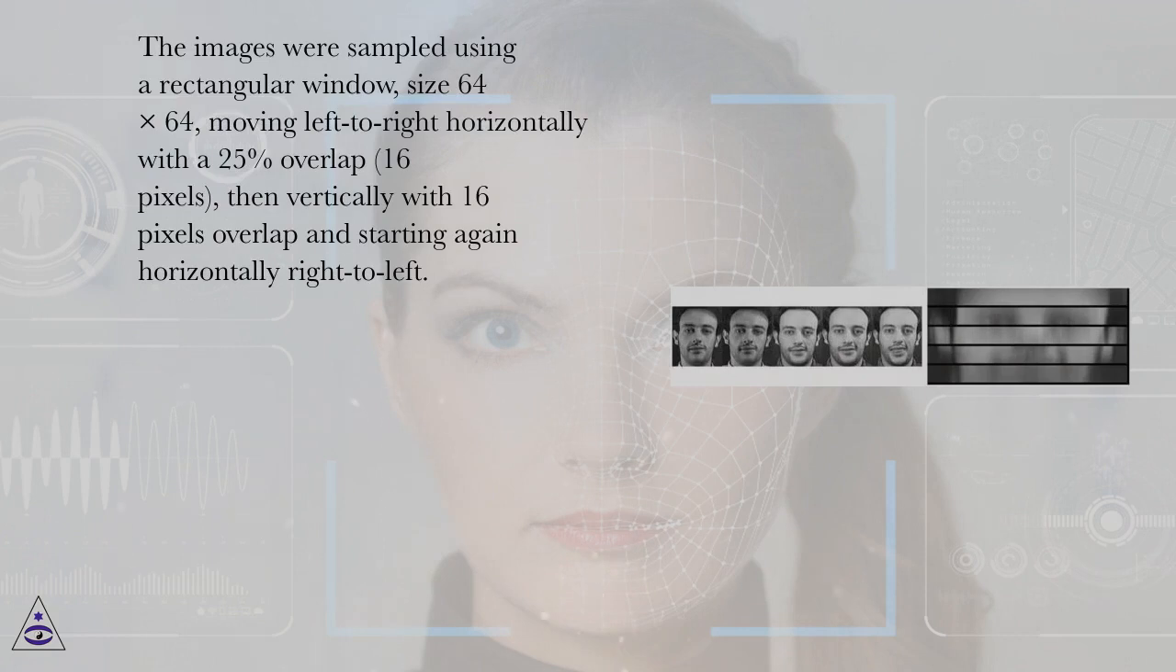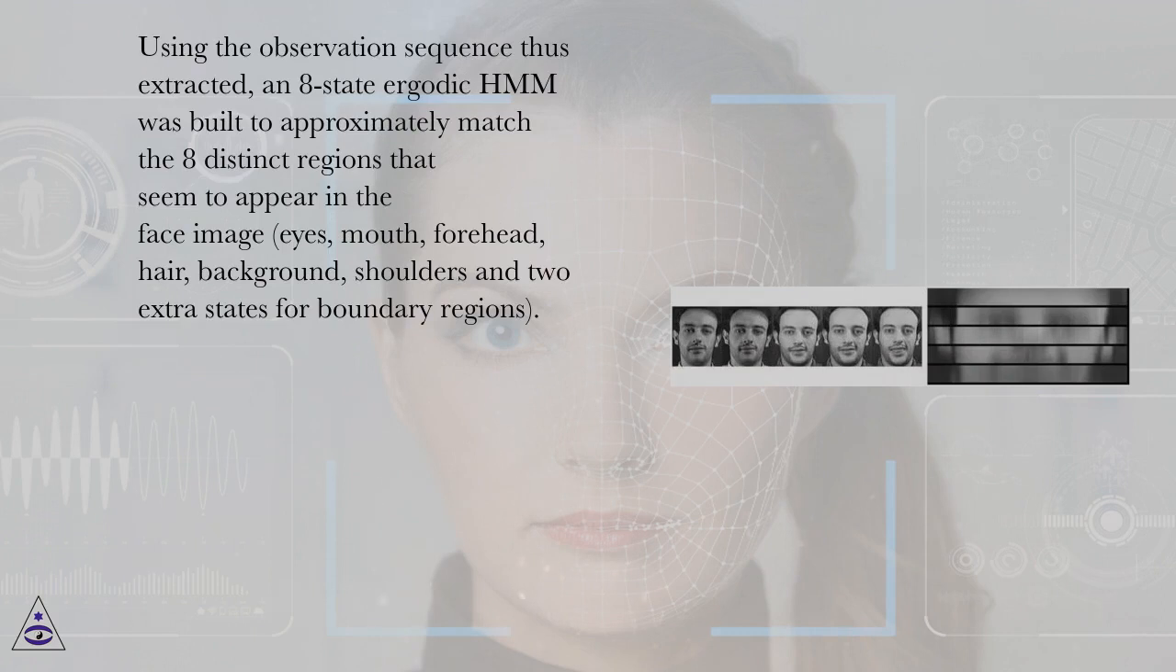The images were sampled using a rectangular window, size 64 x 64, moving left to right horizontally with a 25% overlap, 16 pixels, then vertically with 16 pixels overlap and starting again horizontally right to left. Using the observation sequence thus extracted, an 8-state ergodic HMM was built to approximately match the 8 distinct regions that seem to appear in the face image: eyes, mouth, forehead, hair, background, shoulders, and 2 extra states for boundary regions.